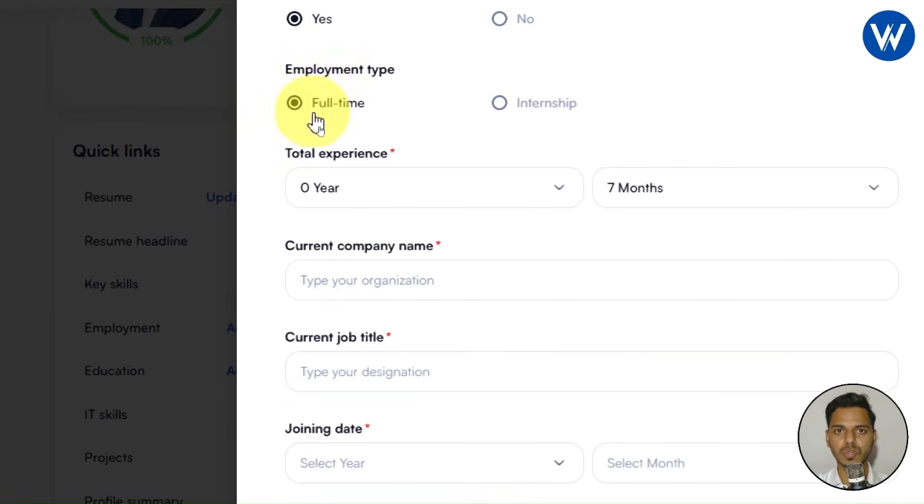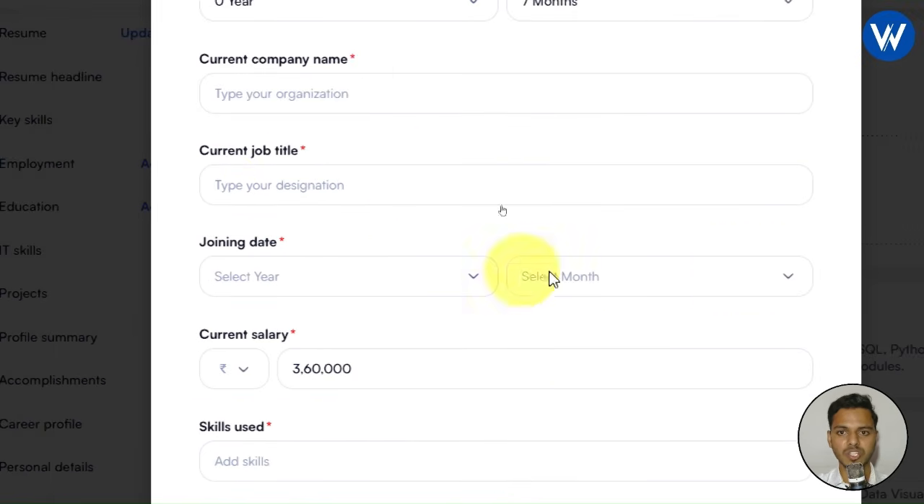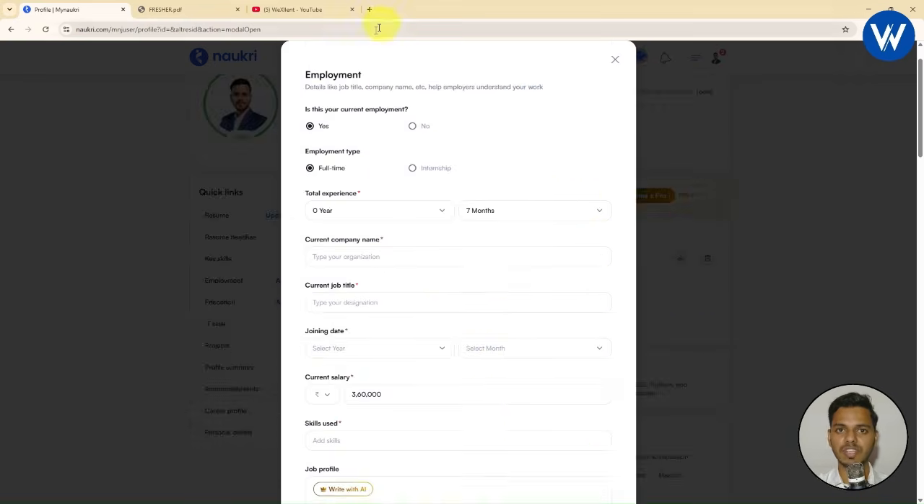It is your current employment, yes or no, you simply go through it. Employment type, either it is full-time or internship. You need to mention the years of experience, current company name, current job title, joining date, ending date. You need to mention the current salary, skills used, job profile, and notice period. Right? And simply you click on save. Finally, your employment will be added.